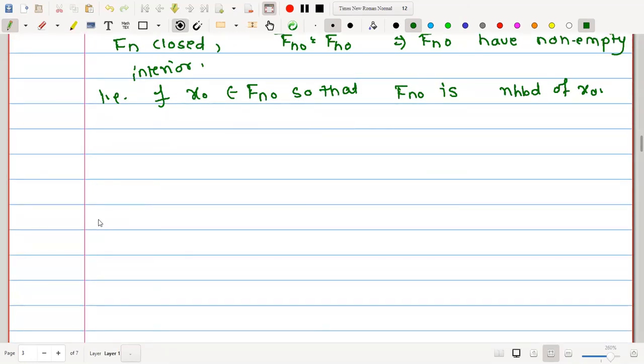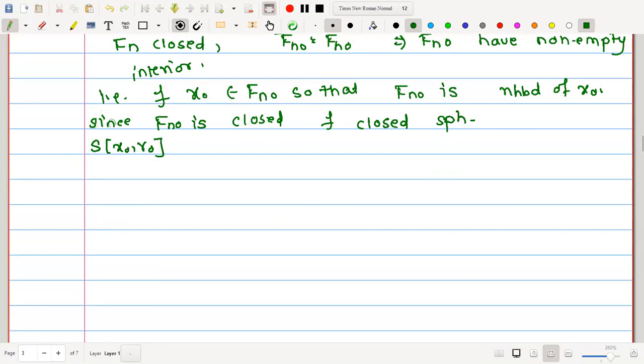Therefore, since Fn naught is closed, there exists a closed sphere, say S of x naught, r naught.